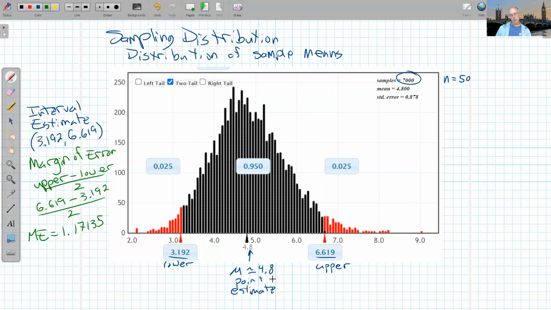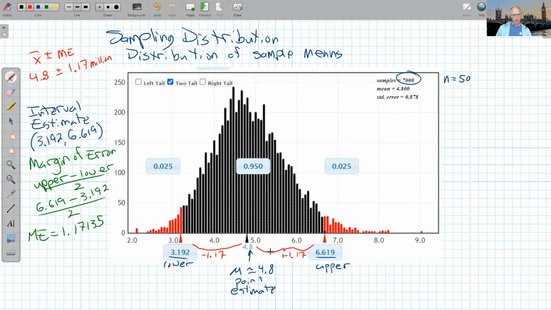So going back to the point estimate here, it means I think the average is 4.8 million, but I could be off by about 1.7 million. So another way to state the interval estimate is to state the center, in this case x bar, plus or minus the margin of error. So I could say 4.8 million plus or minus about 1.7 million. So from the center to the edge, this would be plus that 1.7 million, and from the center to the edge, that would be minus that 1.7 million. So that's how far off I am.